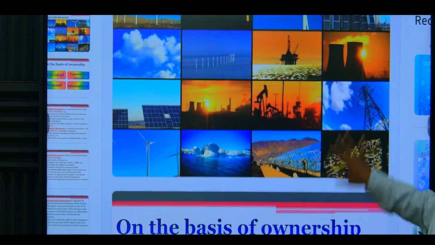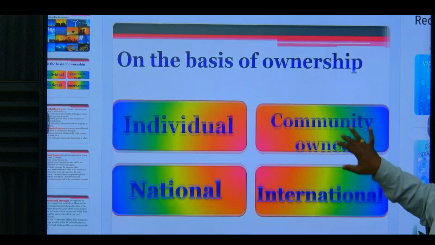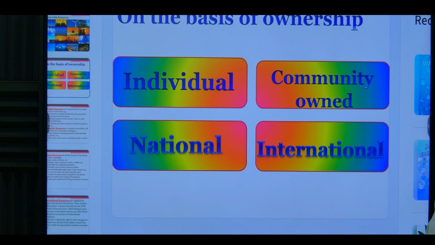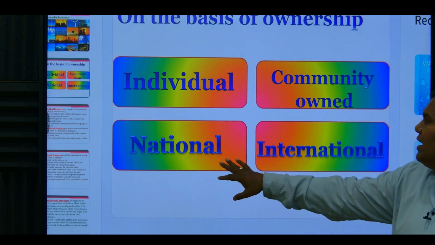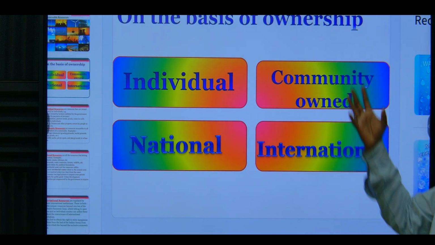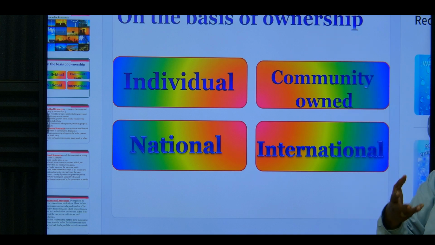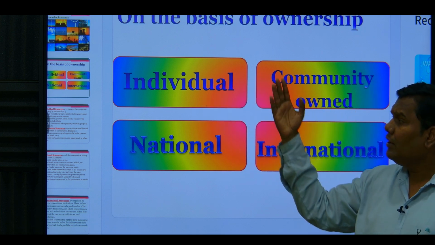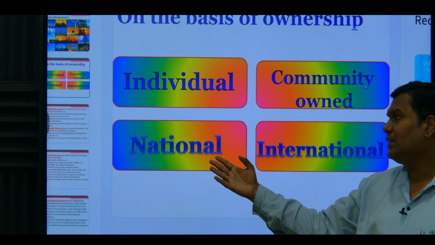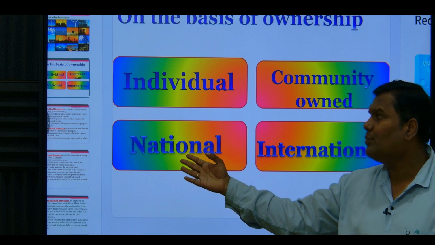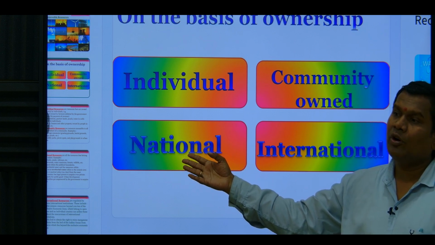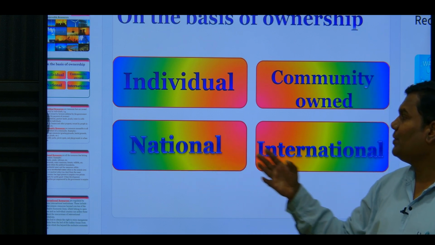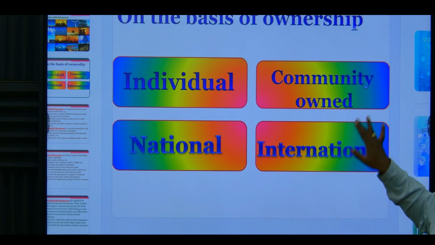Okay. The next point is on the basis of ownership: individual resources, community owned, national and international. Owner means you can say the owner of the factory, owner of the individual property. You can say not the nation, but it is national property, like monuments. So let us learn one by one.